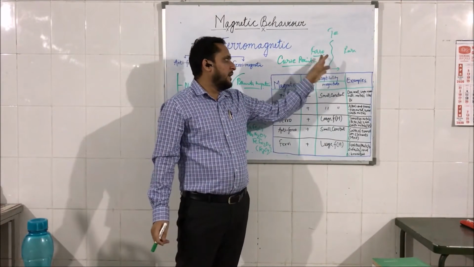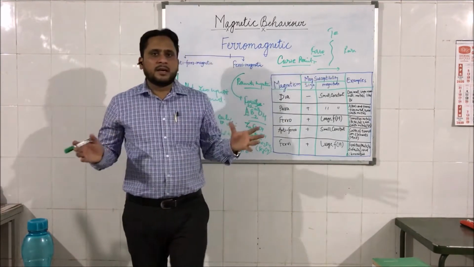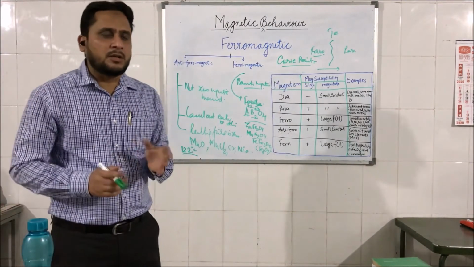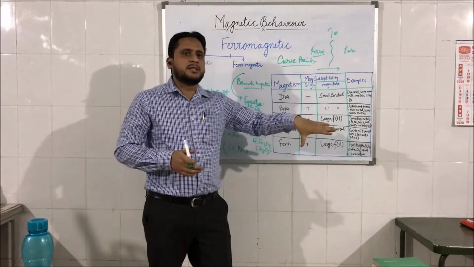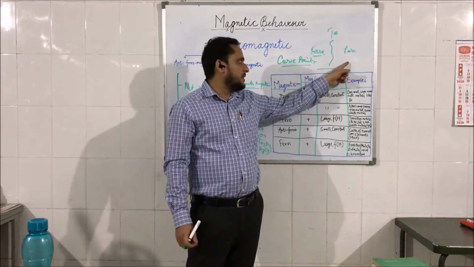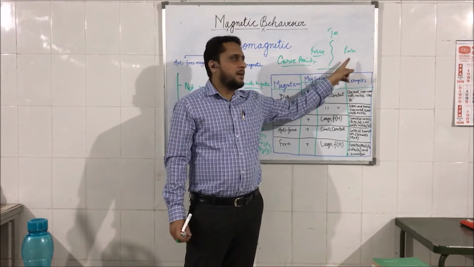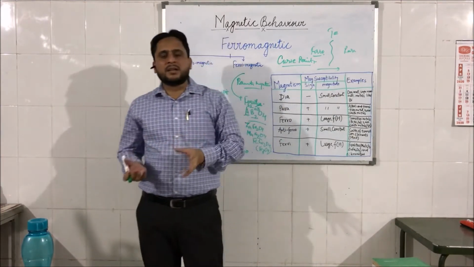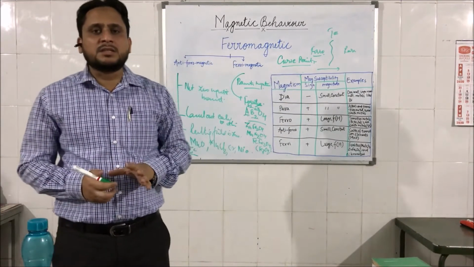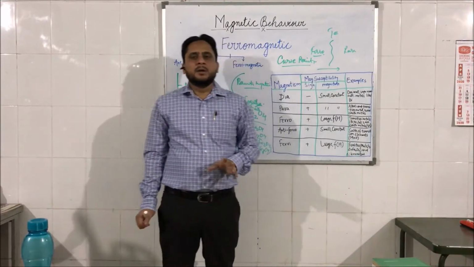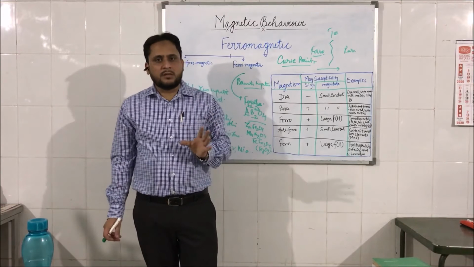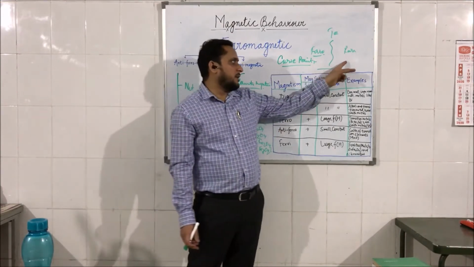Because at low temperature they have a proper arrangement, in an ordered manner, and therefore all magnetic moments align in one direction and we have a very high magnetic field. While in this case, due to high temperature, the magnetic moments are randomly arranged. Some of them cancel out each other while some of them remain, and therefore we have very little magnetization, although it is positive. So we have a paramagnetic behavior.